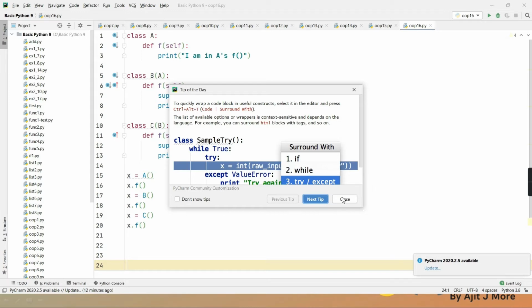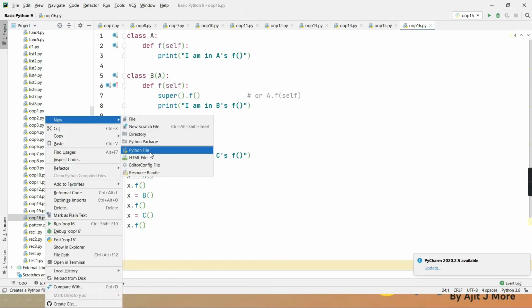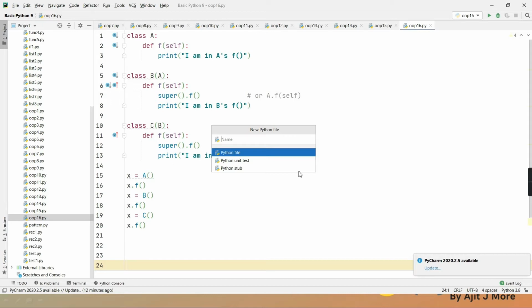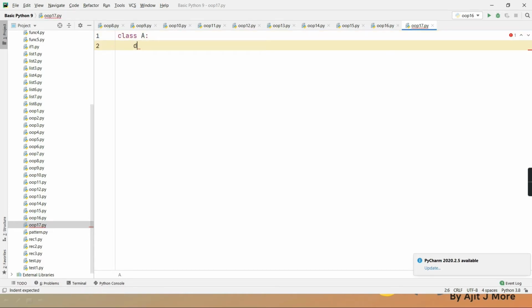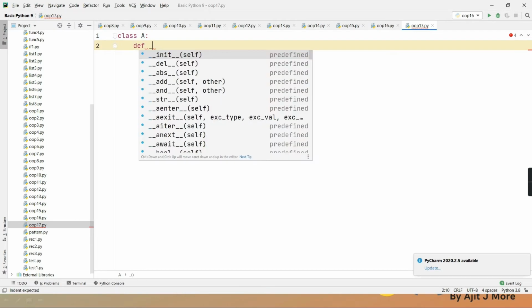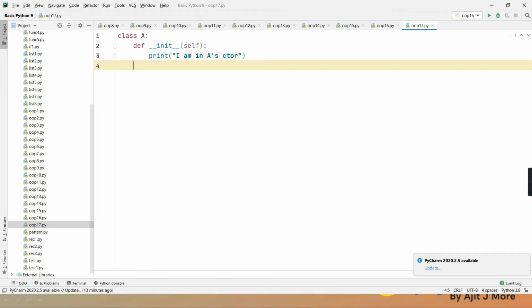I'll give you a demonstration of it. Okay, I've opened this PyCharm. I hope all of you are hearing me. Right guys, see, class A, def init, print, I'm giving a statement like this, I am in A's constructor.